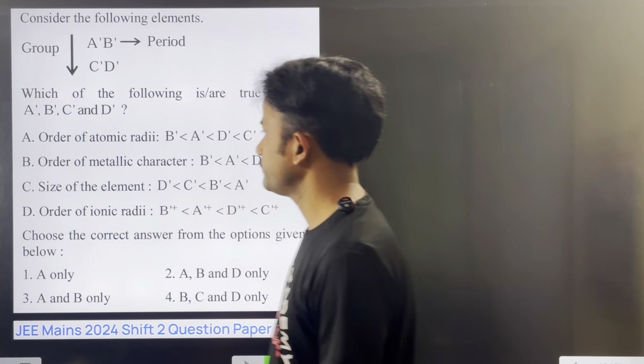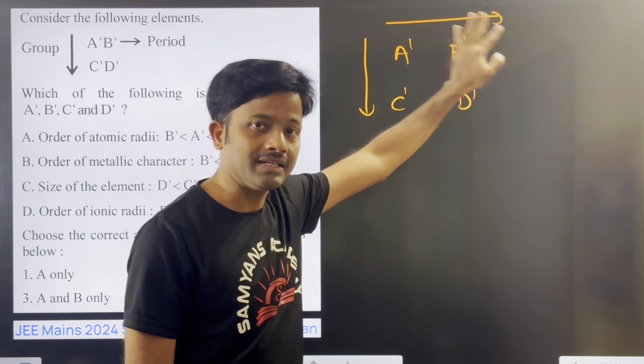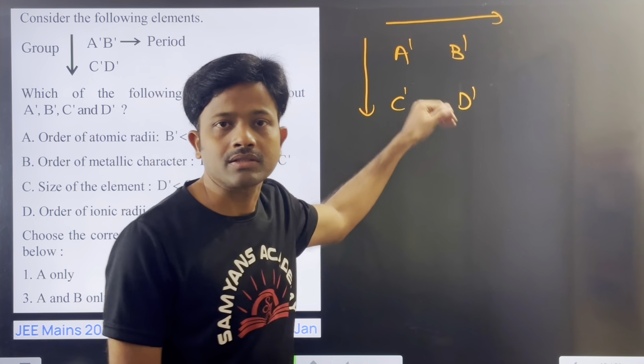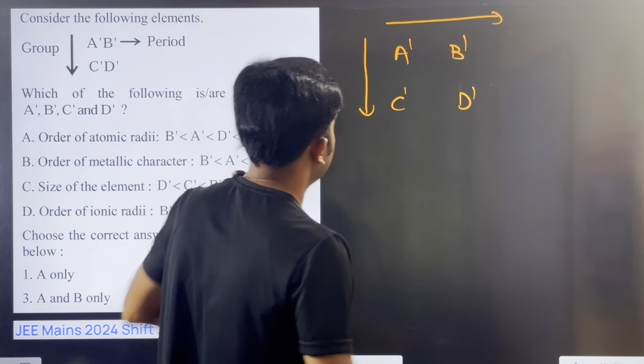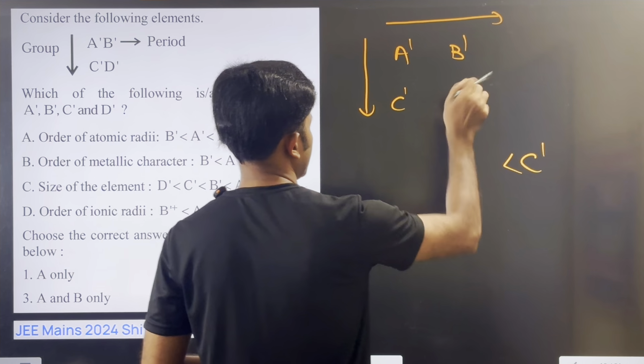Now you see, here some order is given with four elements: A dash, B dash, C dash, and D dash. Arrange the elements. In the periodic table, across the period size decreases, and down the group size increases. Which has more size among the given elements? Here C has more size compared to A, B, and D.